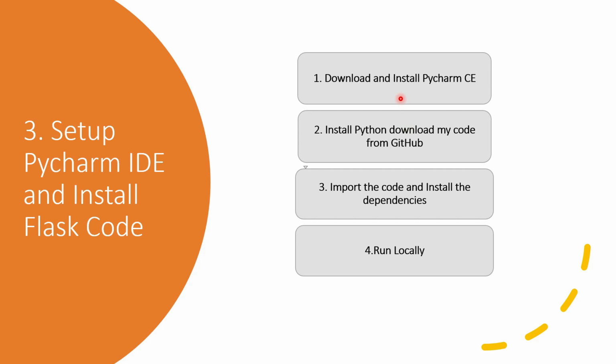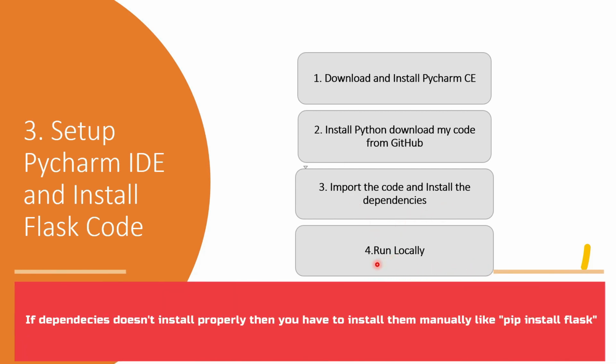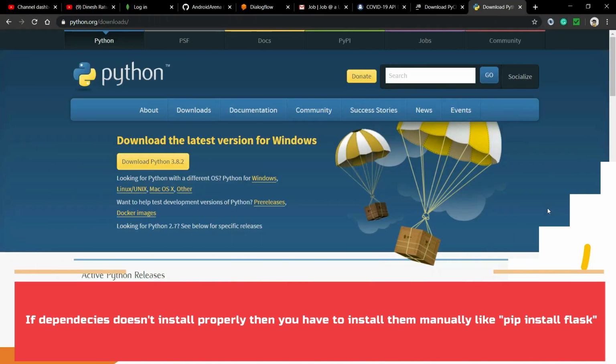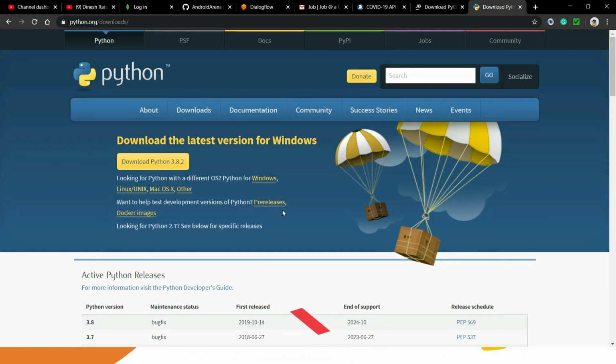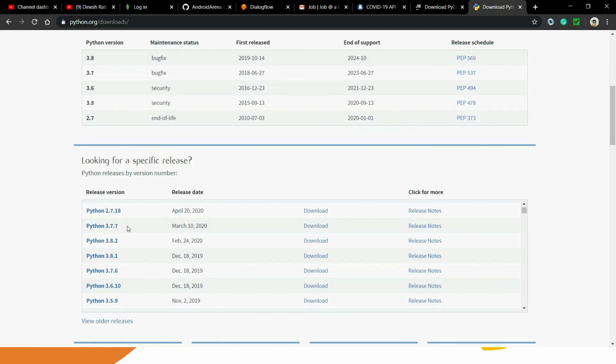Now we will set up PyCharm Community Edition IDE and Python on our laptop, and we will install the Flask library. You just need to download PyCharm Community Edition, and I'm assuming that you have already downloaded my code from my GitHub profile. Then you have to import my code to PyCharm and install all the dependencies, and we will try to run it locally. One more thing, before downloading PyCharm, you need to download Python also, because Python is the base for all. You just need to download 3.7.7 or 3.6, because these are more stable versions.